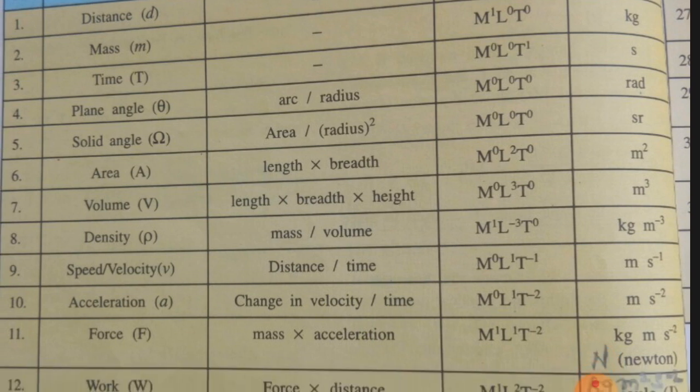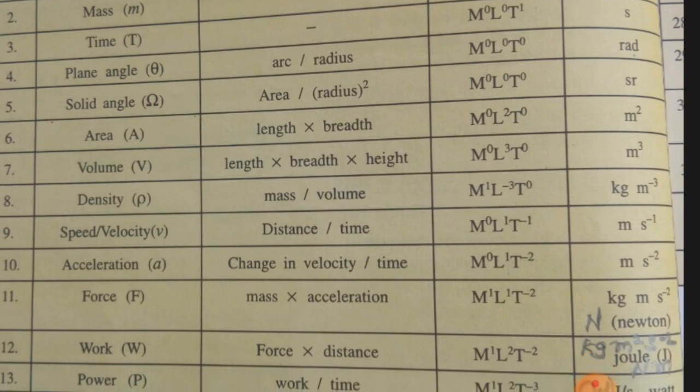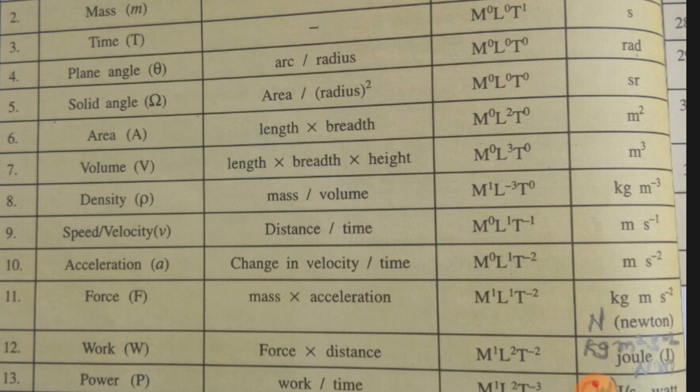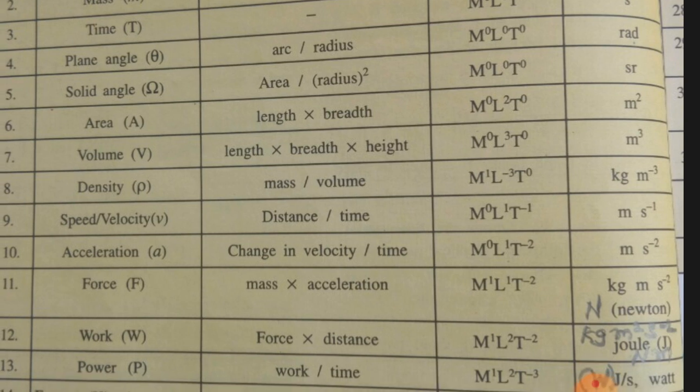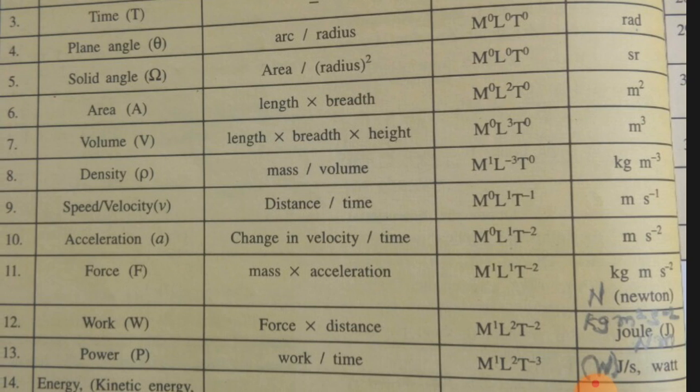Area we are familiar, volume we are familiar, density we are familiar with. Now velocity we are familiar, velocity, acceleration and force. How you can remember this? It comes in order: velocity and acceleration and force. Say for velocity L1 t minus 1, then again 1 power more in time, that is L1 t minus 2, and in force mass power more. So it will be m1 L1 t minus 2.